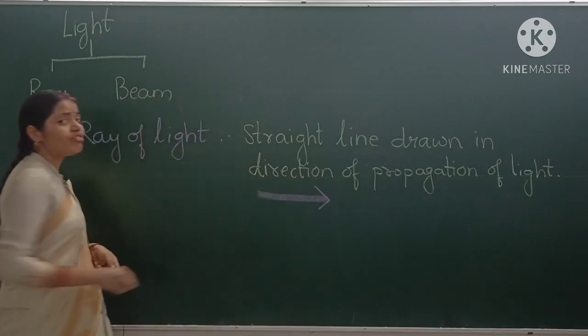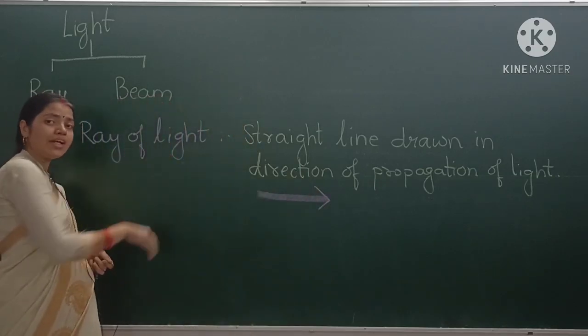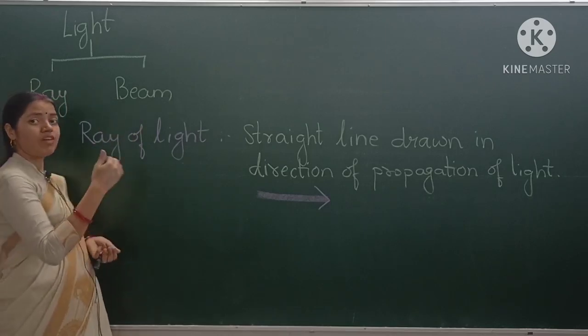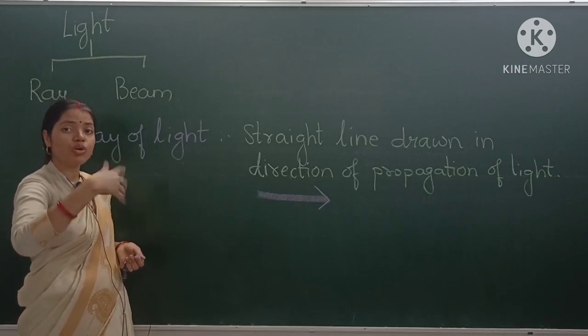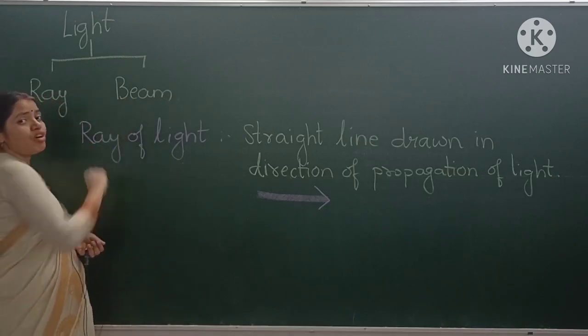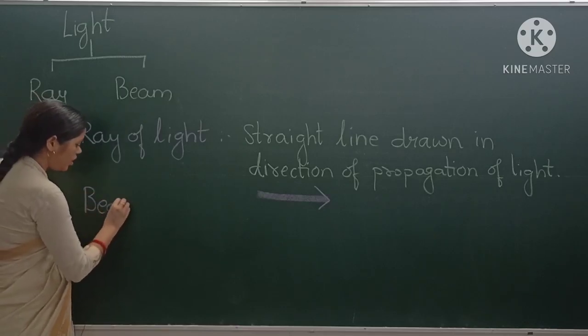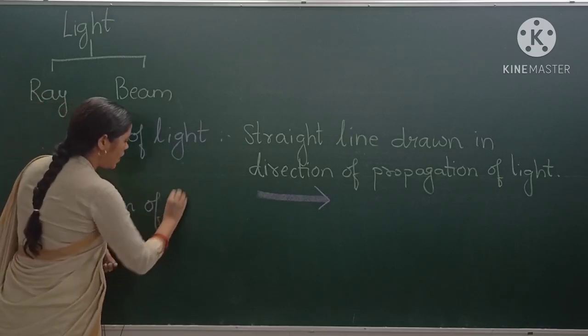Now what is beam of light? Beam of light means a bundle of light rays. Bundle of light rays means more than one, more than two, more than three. They are the beam of light.